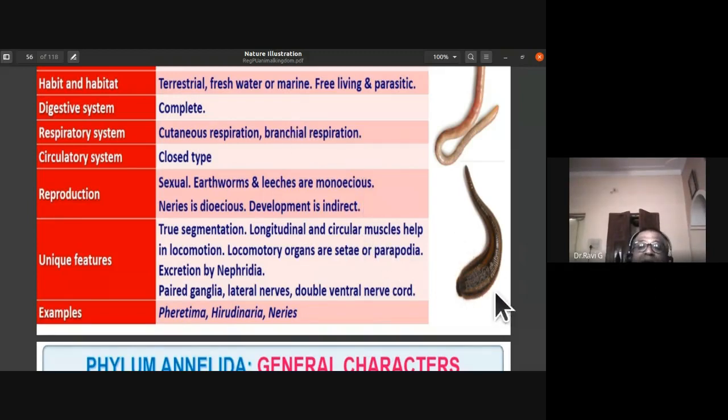The leech has hirudin in its saliva, which prevents the clotting of blood. It's an anticoagulant agent. So hirudin, which is present in the saliva of leech, prevents the coagulation or clotting of blood.